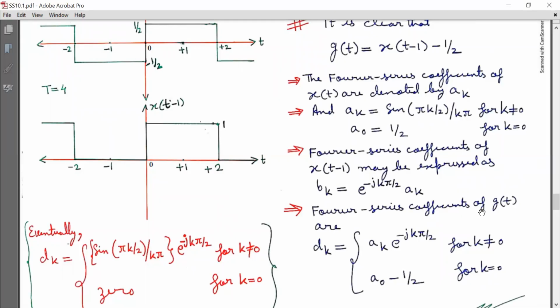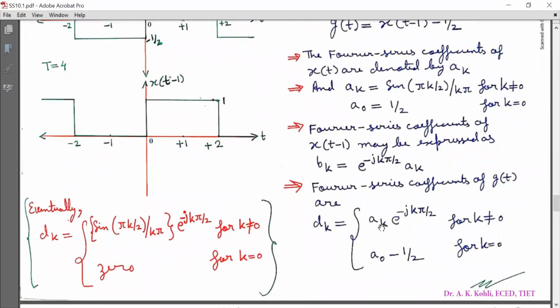Consequently, the Fourier series coefficient of g(t), d_k, is equal to a_k e^(-jkπ/2) for k not equal to 0, and for k equal to 0, d_k is equal to a_0 minus 1/2, because g(t) is equal to x(t-1) minus 1/2. So this minus 1/2 is used here, that for k equal to 0, d_k has the value a_0 minus 1/2.